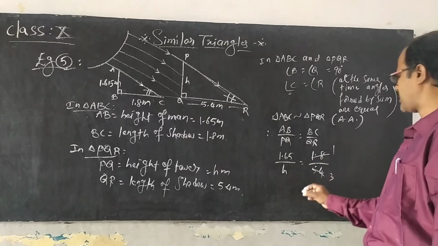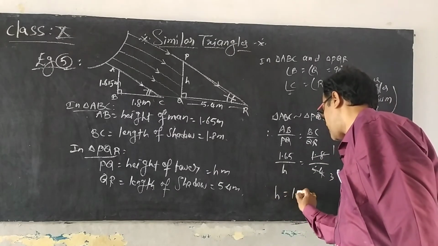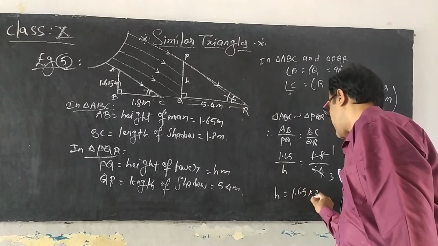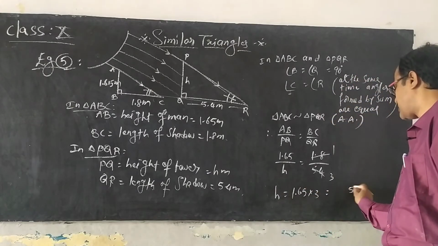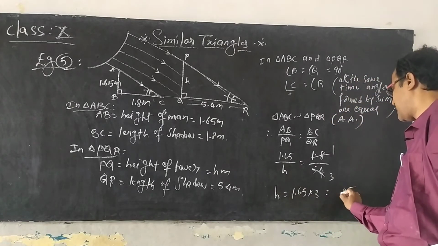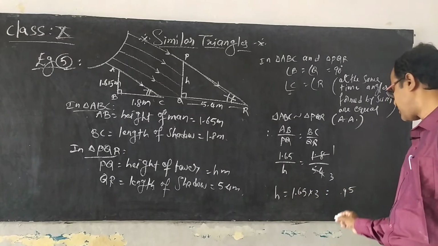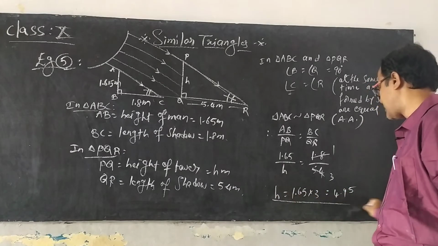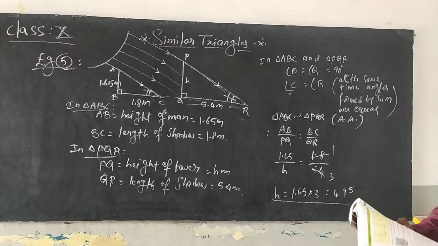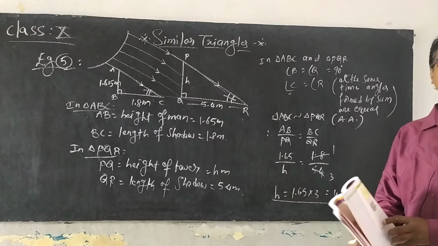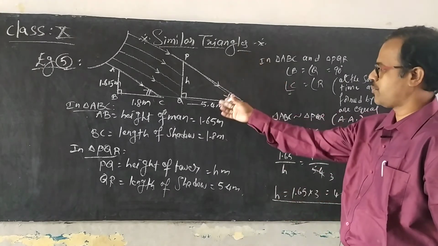Make a cross multiplication, you will get H is equal to 1.65 into 3, which is equal to 4.95 meters. That is the height of the pole.